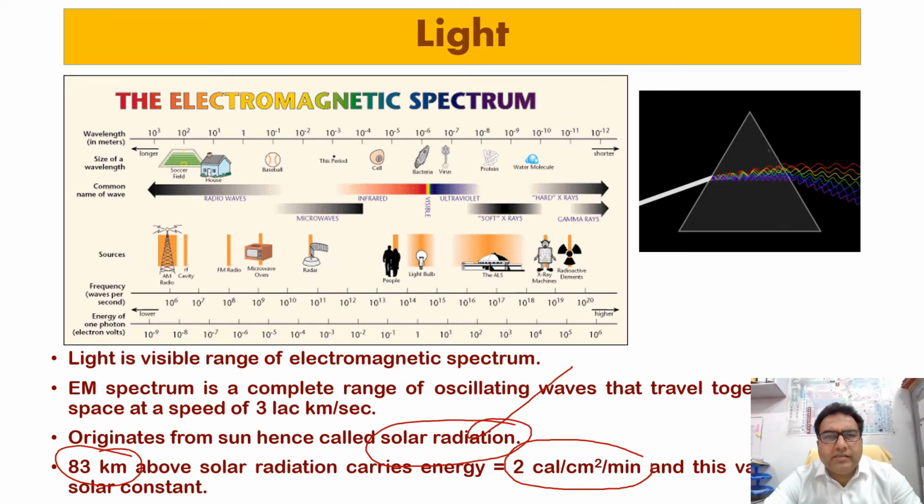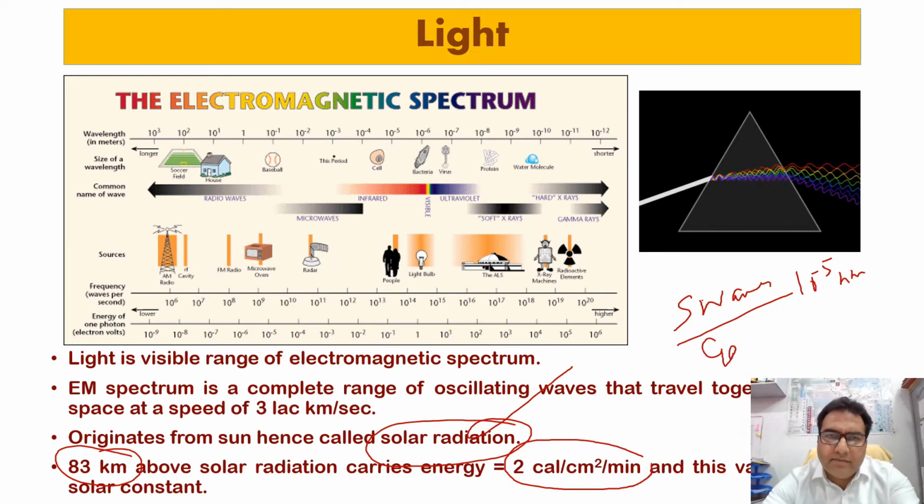Short wave radiations are cosmic rays which have a wavelength of less than 10 raised to the power minus 5 nanometer. And we have the gamma rays, which have a wavelength from 10 raised to minus 3 to 10 raised to minus 5 nanometer.